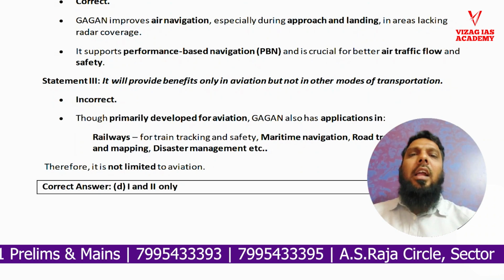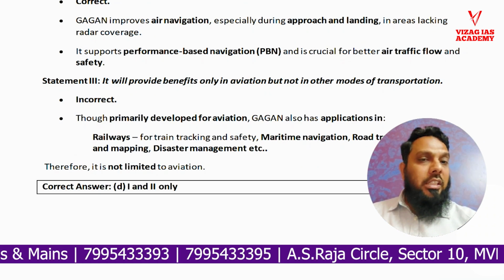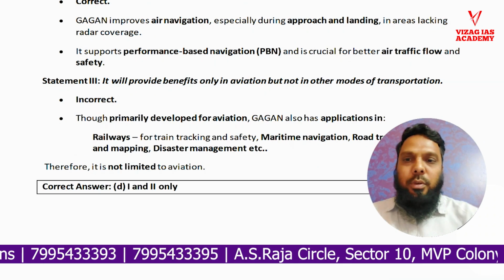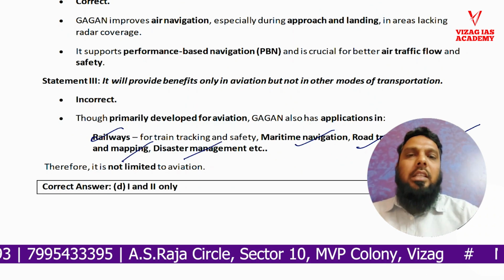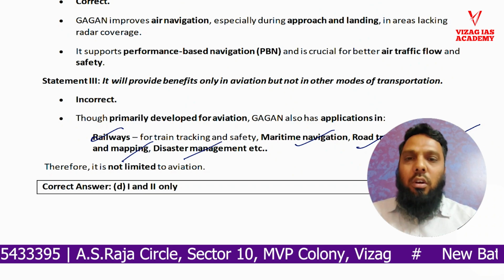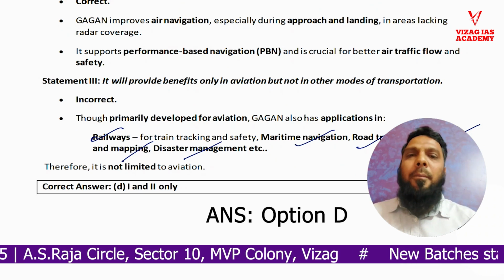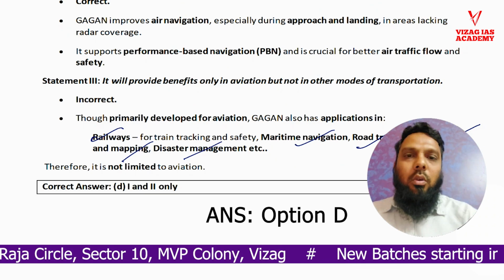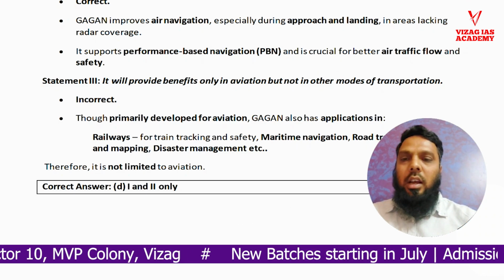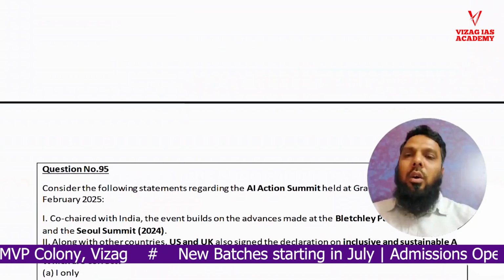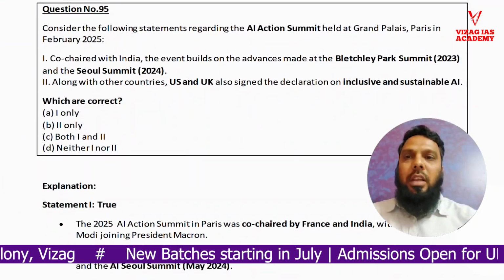Coming to statement 3, it will provide benefits only in aviation but not in other modes. This is false, because railways is there, maritime navigation, road transport, surveying, mapping, disaster management. So a lot of applications are there, not only air traffic, right? Not only aviation, right? So option D, 1 and 2, is the correct answer. Hope you got it. Now next we'll be moving to question number 95.